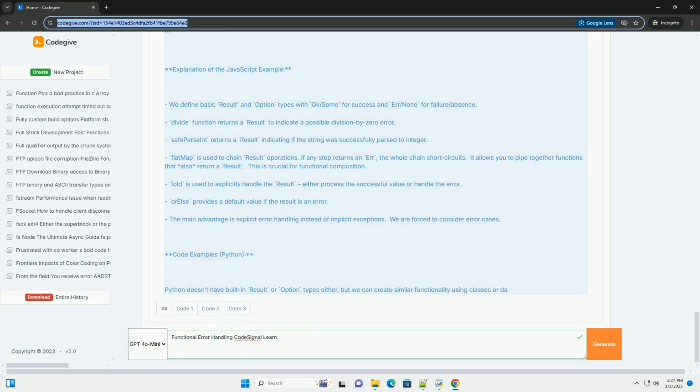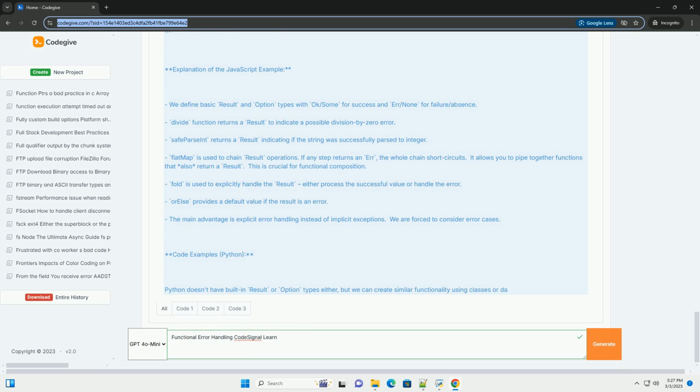Testability: pure functions and immutable data structures make it easier to test your error handling logic. Composability: result and option types allow you to chain operations that might fail, creating complex workflows while maintaining error handling. Predictability: no surprise exceptions interrupting program flow, leading to more reliable code.